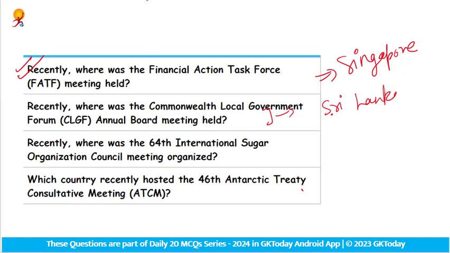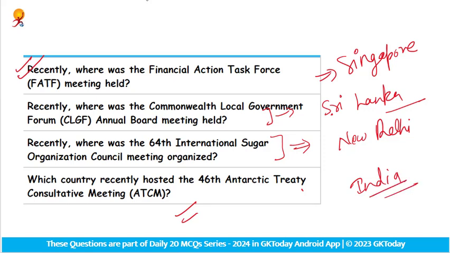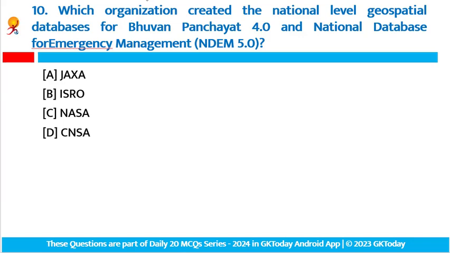Already we had discussed. Next one: recently, where was the 64th International Sugar Organization Council meeting organized? It was in New Delhi. The answer is New Delhi. Next: which country recently hosted the 46th Antarctic Treaty Consultative Meeting? India hosted this 46th Antarctic Treaty Consultative Meeting. Fine. Let's move to the last question.